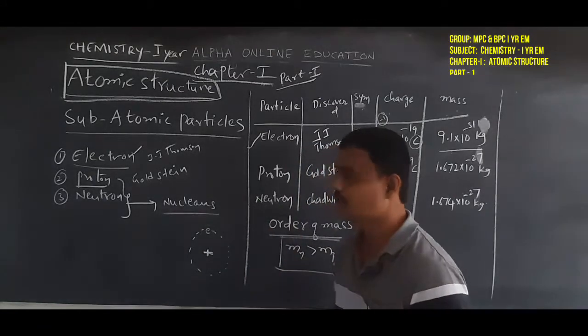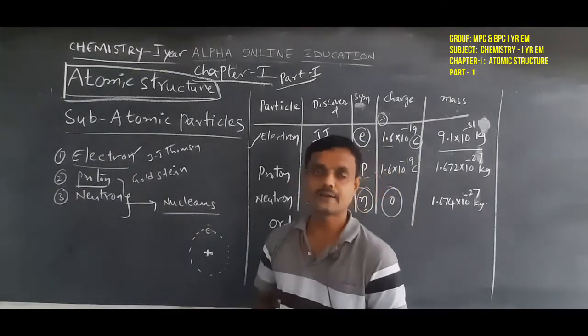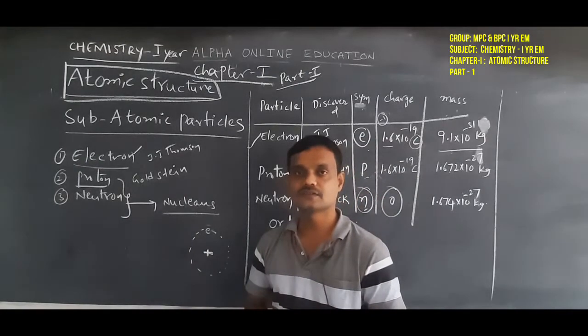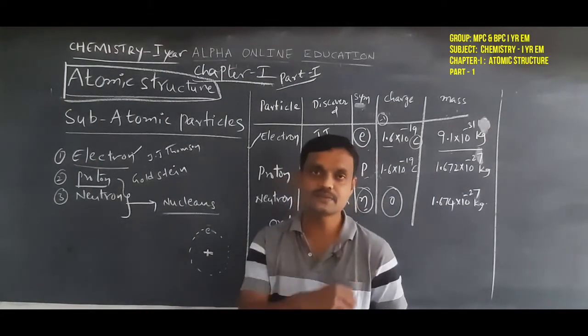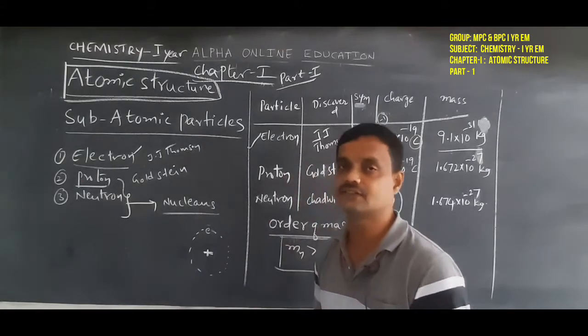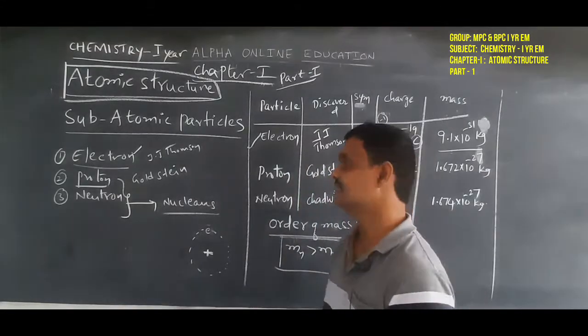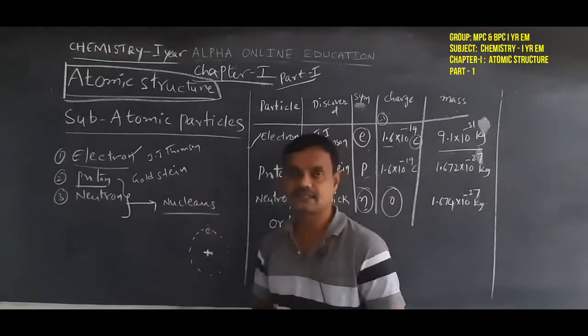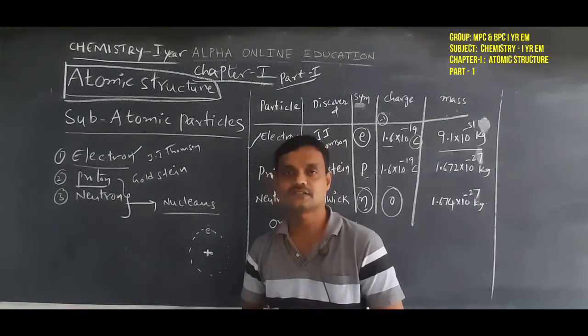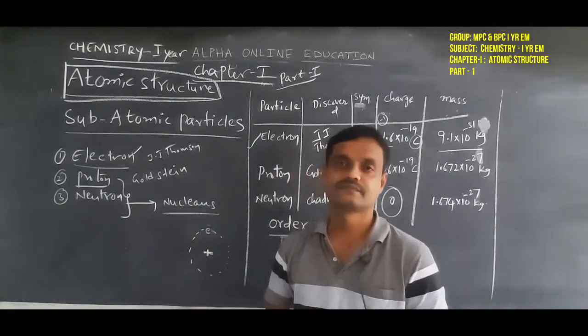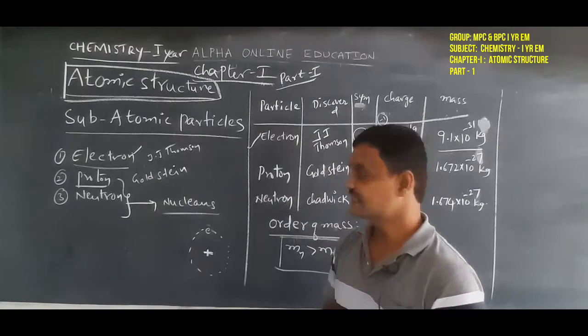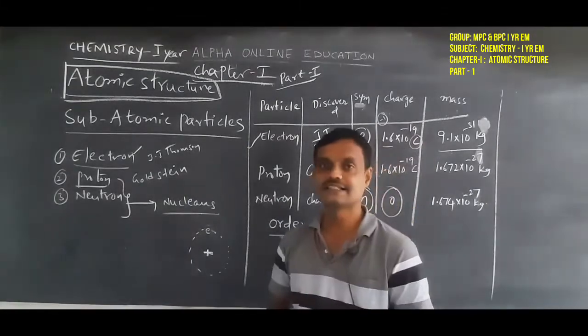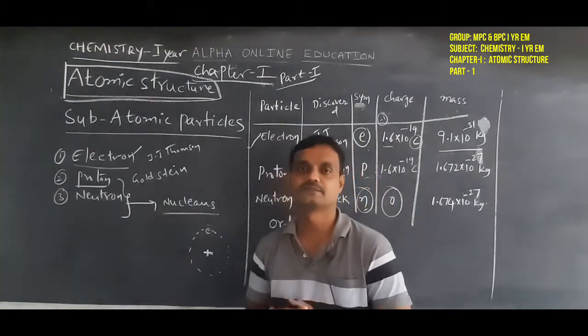Next, proton was also discovered by the same experiment, the electric discharge tube experiment, but the scientist name is Goldstein. Proton was discovered by Goldstein.